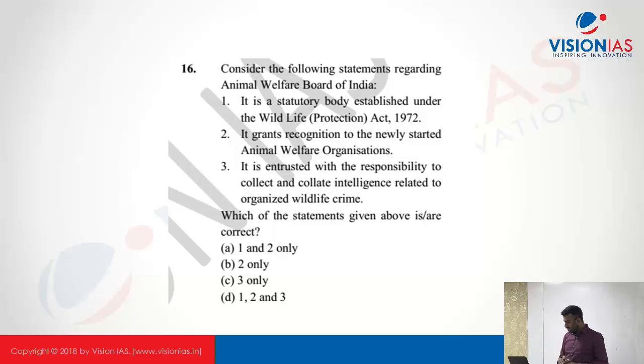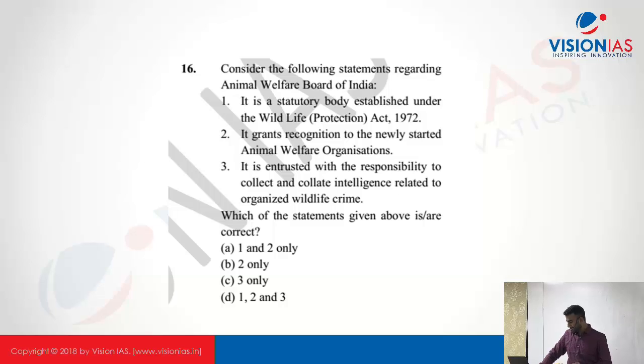So the Animal Welfare Board was basically established to prevent cruelty to animals. It is established under the Prevention of Cruelty to Animals Act, 1960. It was established in 1960. There would be 28 members in the board for a tenure of 3 years.